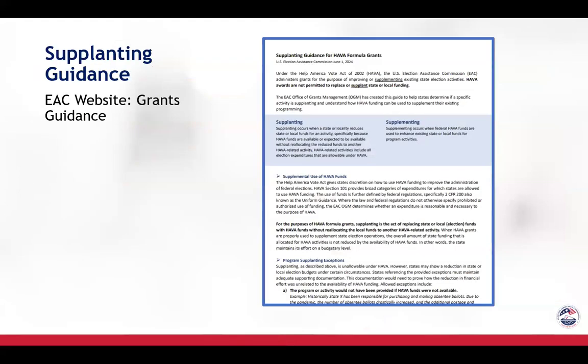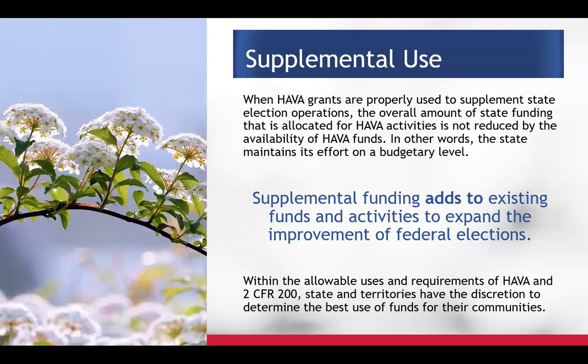The next section of the presentation really looks in detail at our guidance. This language comes right out of the guidance document that you can see on the screen, and this is available on the EAC website. We talked a little bit about supplementing funding. It adds to existing funds, state or local funds, and activities to expand the improvement of federal elections. Again, this is allowable. This is what we want to do with our federal grant dollars.